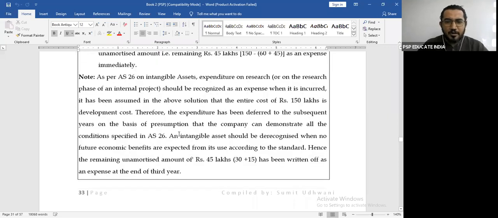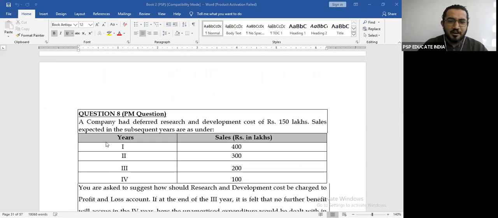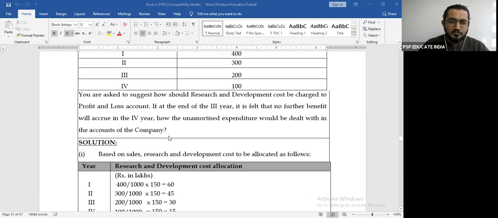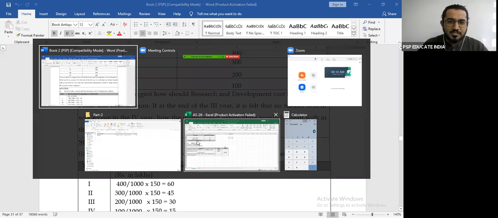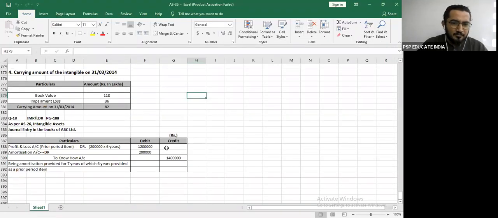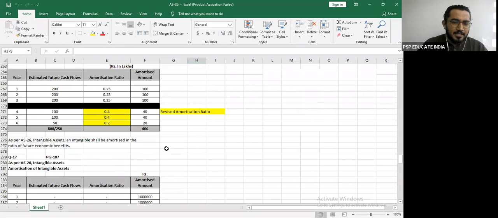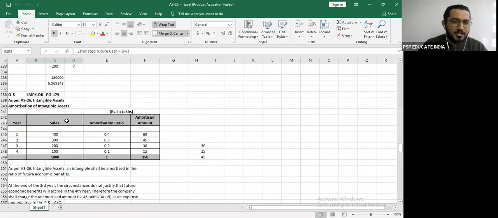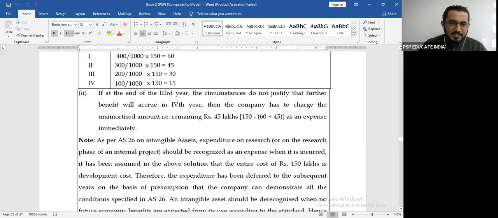Question 8 we have done. Now 8 is also that kind of a question where we have to find out the amortization. So in this case, we will first find out the ratio. We have solved this kind of a question earlier. Wait, I will show that to you. Yes, so in such kinds of questions, it will always be on the basis of estimated future cash flows or the sales. You will always first find out the amortization ratio and then multiply it by the value of the intangible. This total and the value of your intangible should always match.